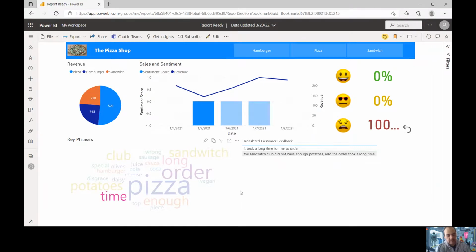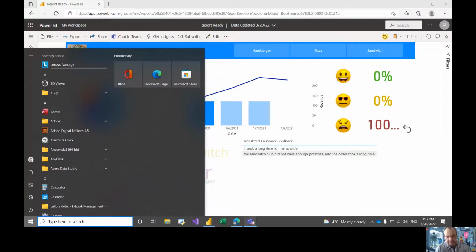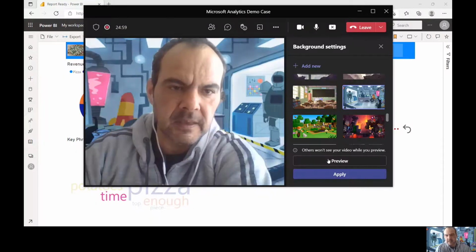So what we're gonna show is how to create the data set which is the input for this report. It is the output of a Synapse workload.